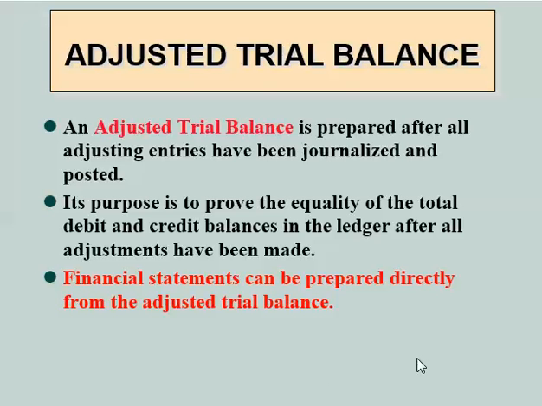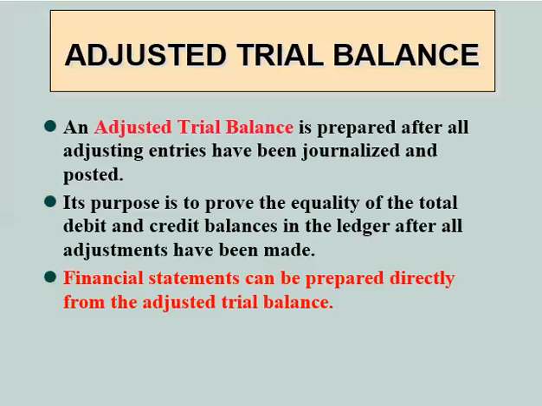Okay, after we've prepared our adjusting entries, the next step would be to prepare an adjusted trial balance. And again, the only reason we're preparing an adjusted trial balance is the same reason we prepared an unadjusted trial balance, which is to make sure that our debits equal our credits. We shouldn't go forward if our debits don't equal our credits, because that means that we made a mistake.